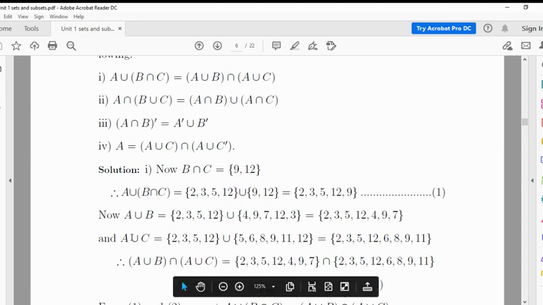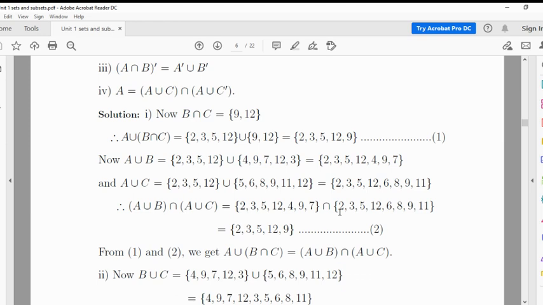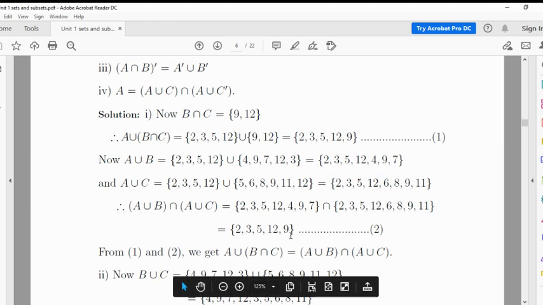So A union C is nothing but the union of this A and this C, which gives 2, 3, 5, 12, 6, 8, 9, 11. And A union B is again 2, 3, 5, 12, 4, 9, 7. So we have to take the intersection of (A union B) and (A union C), that is the intersection of this set with this set. The elements common to both are 2, 3, 5, 12 and 9.